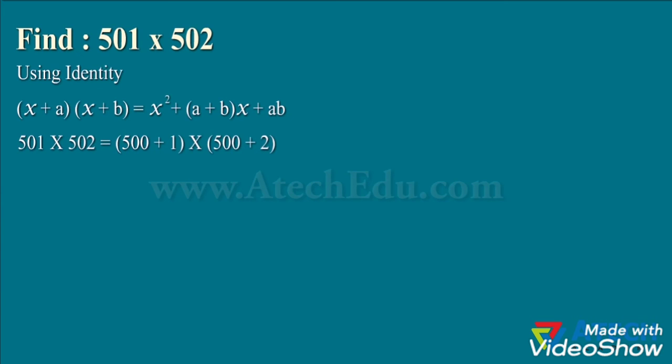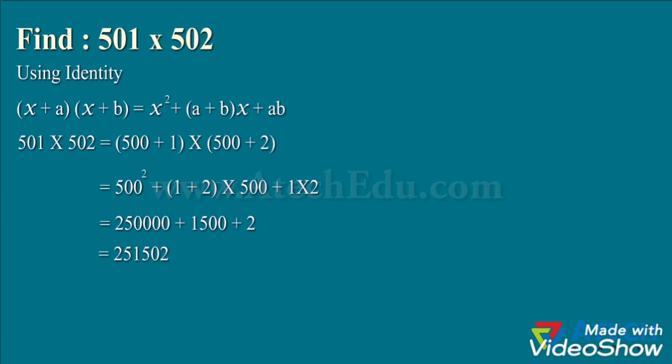Find 501 multiplied by 502. We will use the standard identity (x + a) multiplied by (x + b) equals x square plus x times (a + b) plus ab. Here, x equals 500, a equals 1 and b equals 2. Upon applying these values and solving, we get the result as shown.